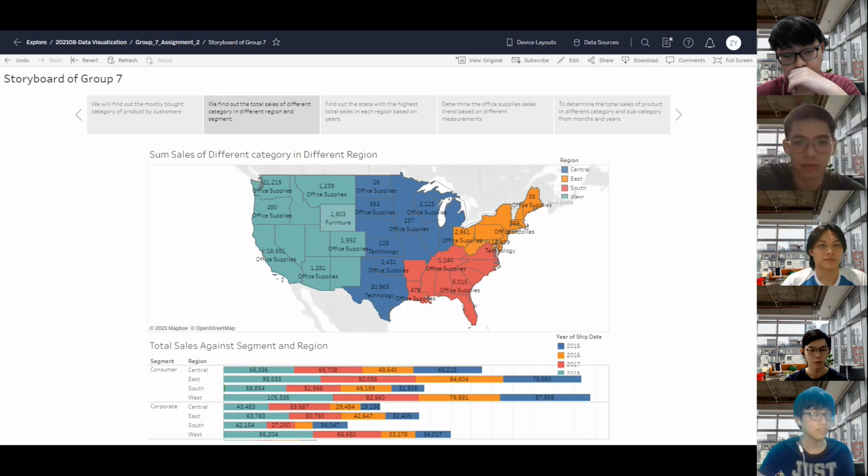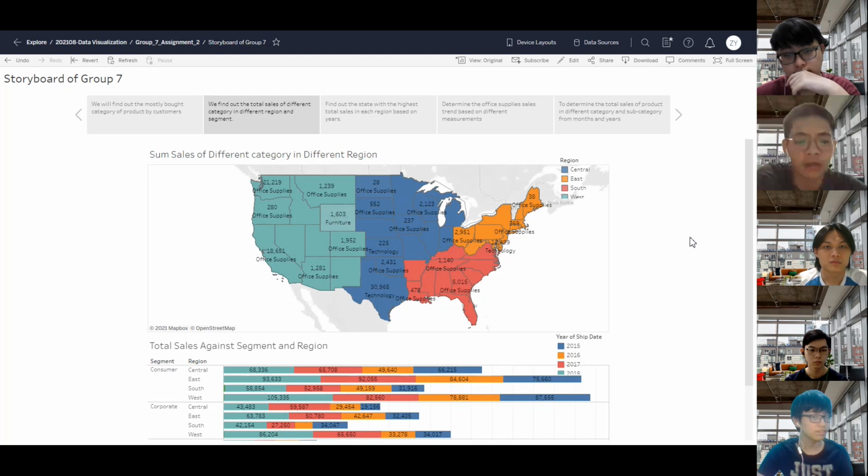I'm Yoon Kate. I'll be talking about my storyboard. First, the storyboard contains 2 visualizations, 1 map and 1 graph. The figure shows the total sales of different categories in different segments and regions. From the map, we can observe that there are 4 different colors to represent the 4 different regions. In each segment, the total sales of different categories are displayed with accurate figures and categories of product are mentioned.